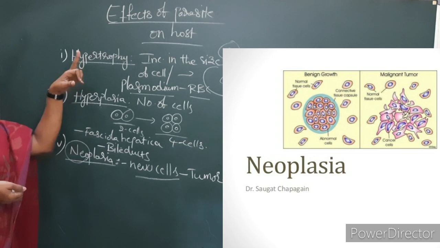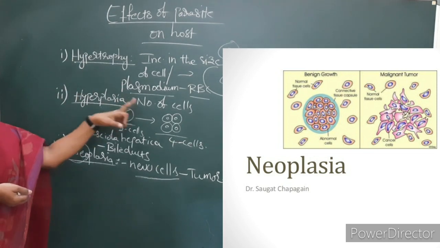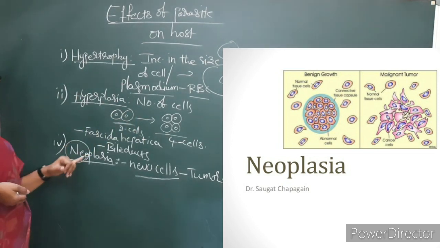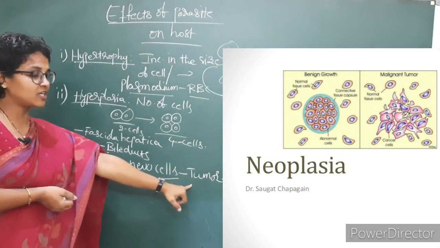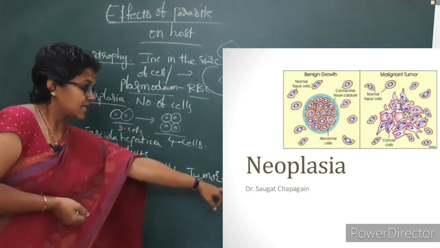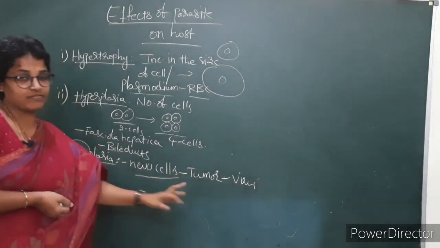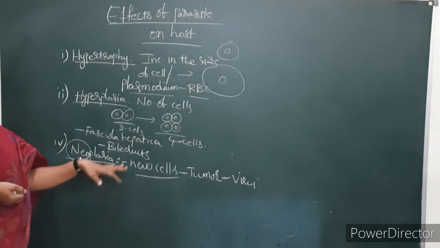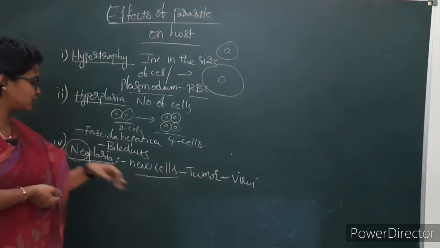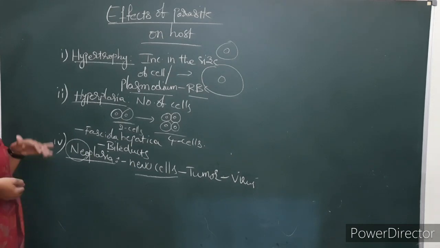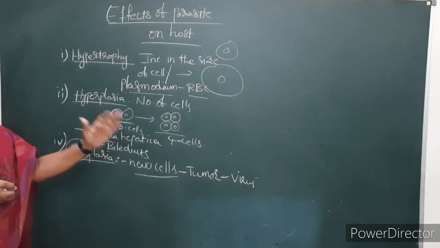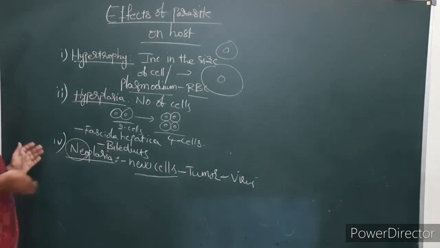Hypertrophy, increase in the size of a cell. Hyperplasia, number of cells increases. Neoplasia, new cells formation because of the tumor. Tumor is an example, because of the virus there is a formation of new cells instead of the healthy cells.